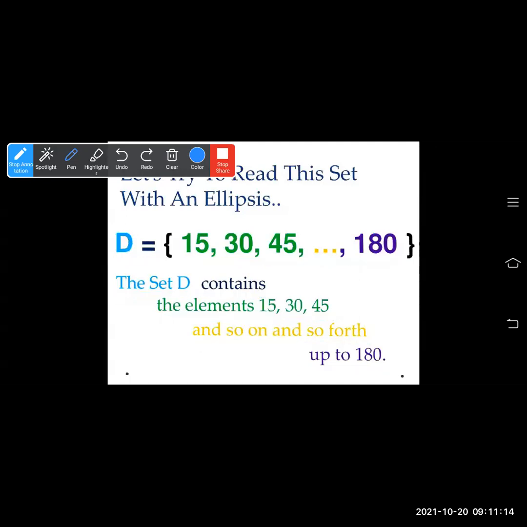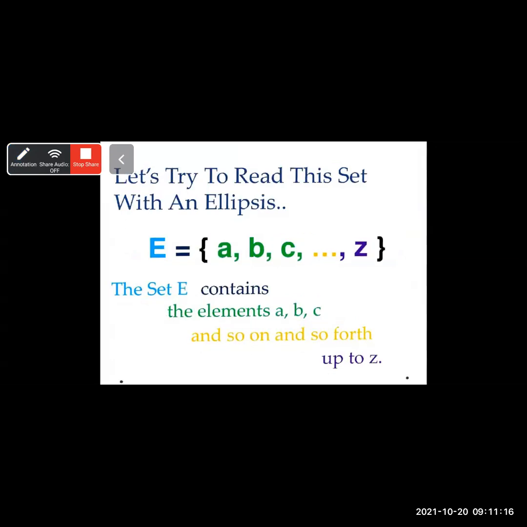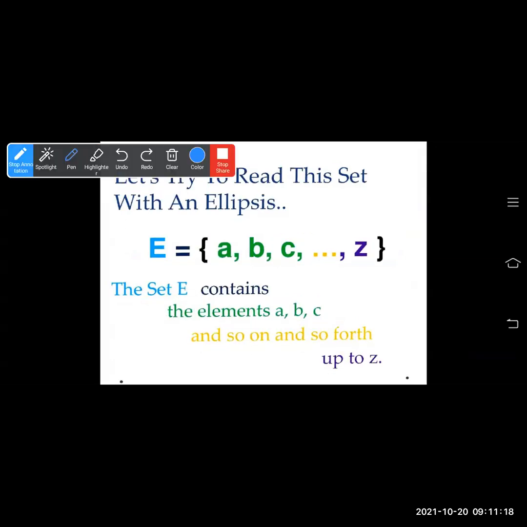Let's see one more example. Set E contains the elements A, B, C, and so on and so forth, up to Z. This way you have to write in words.